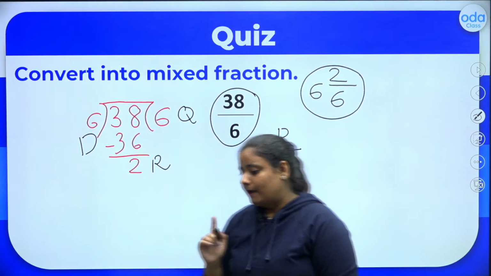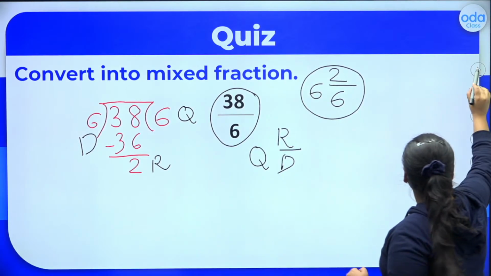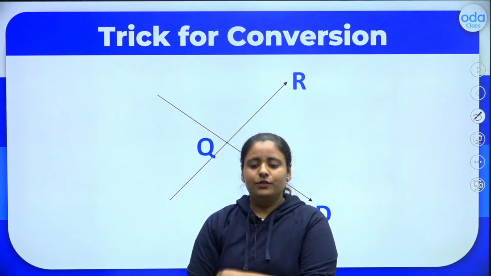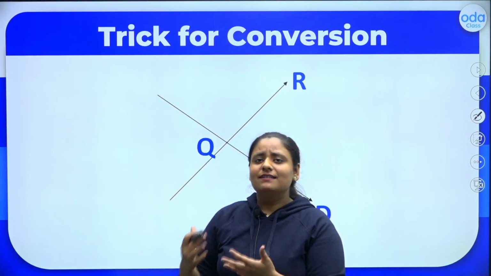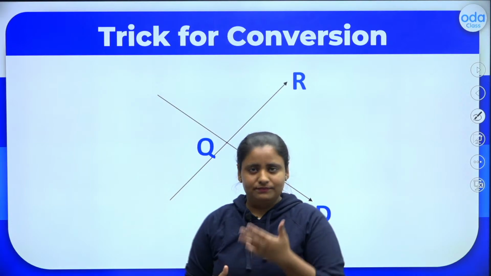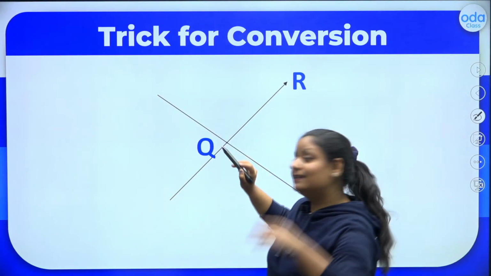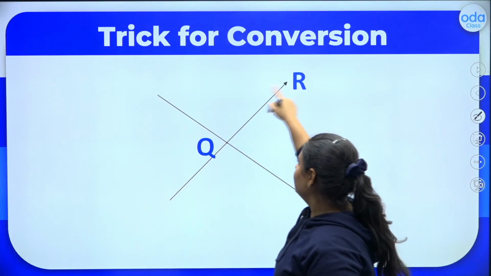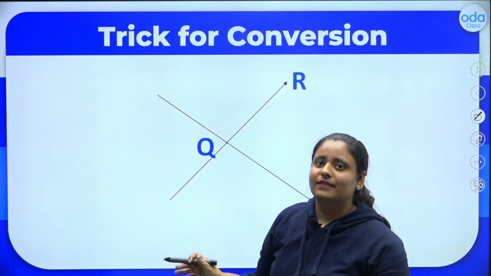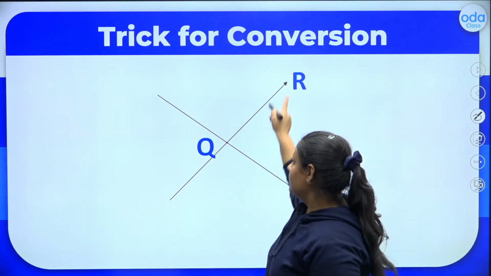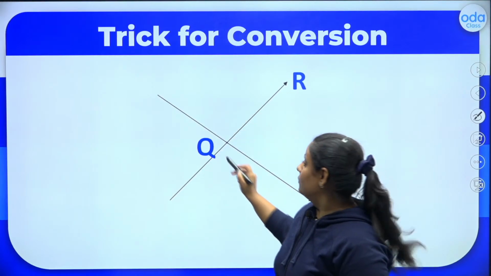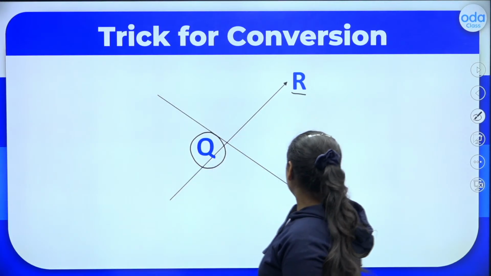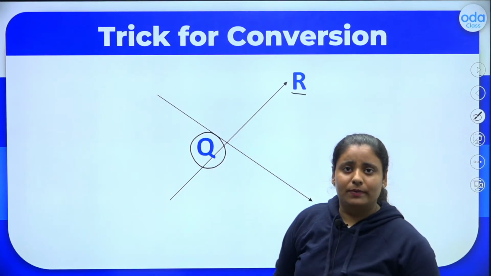Now, I have a trick. Let's see what is the trick. It's the same thing, but you will answer this in a faster way, alright, faster than the other method, okay. So here, first step is to make crosses like this. It's just a trick, okay. So make crosses like this, write Q at the crossing point, R on the top, D here in the denominator, okay.